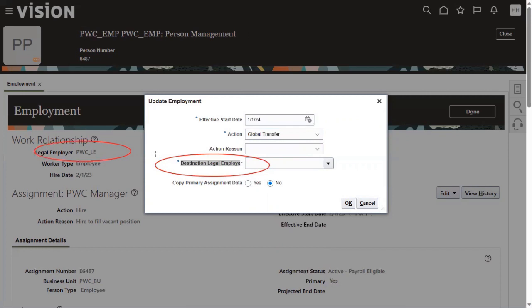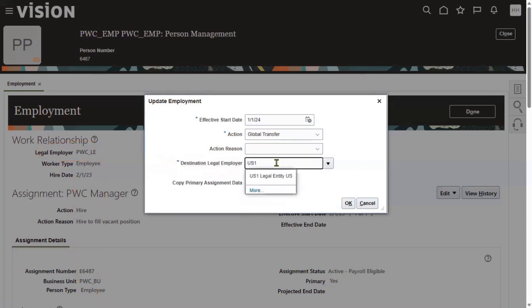When you transfer from one legal employer to another legal employer, we call it a global transfer. If you do it within the legal employer, then it's a transfer. Now we are going to choose US1 as the legal entity.